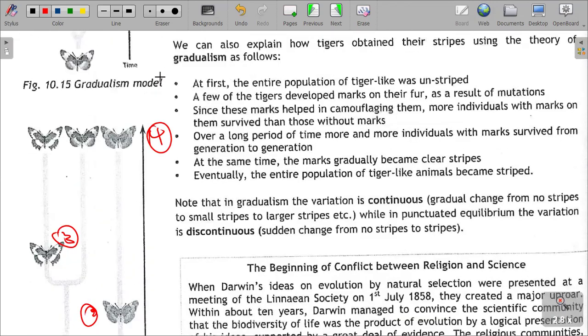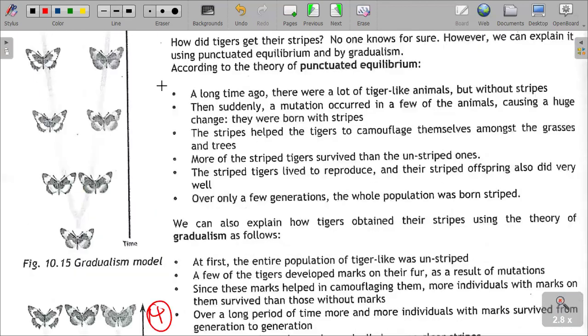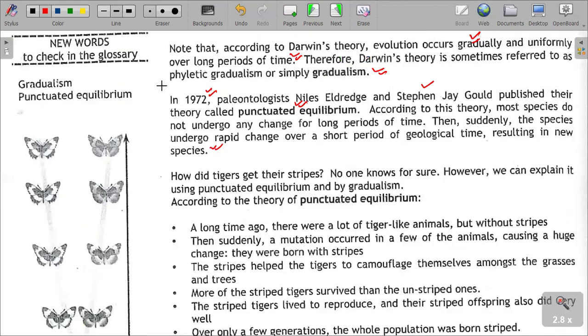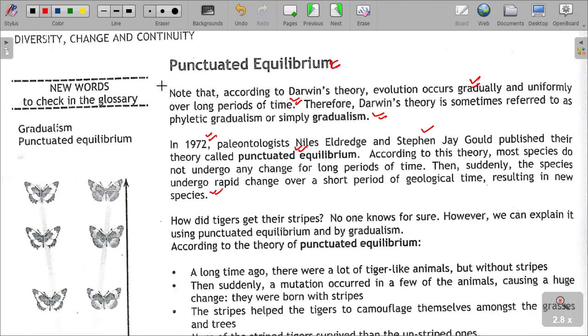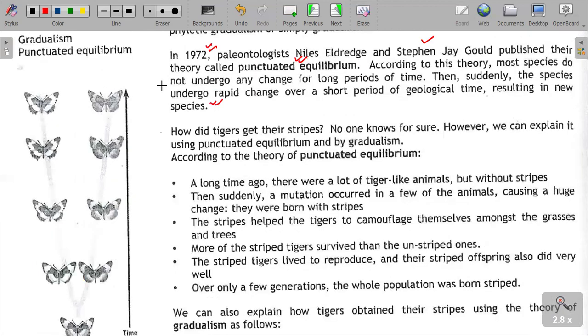What you are supposed to understand is that in punctuated equilibrium, organisms do not undergo any change for long periods of time. Then suddenly the species undergo rapid change over a short period of time, resulting in new species.